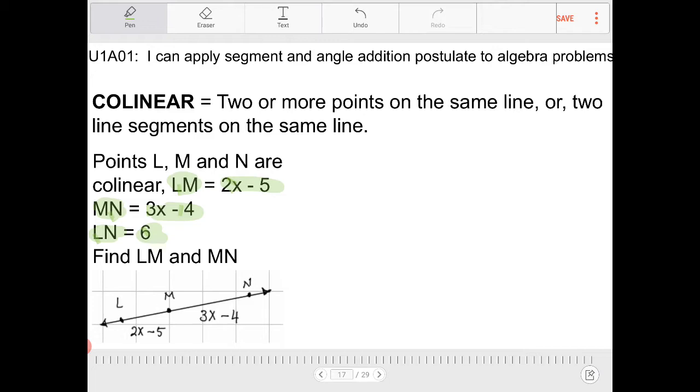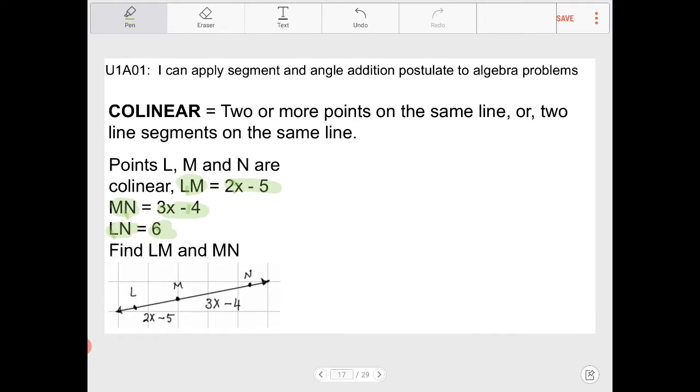I'll give you guys a hint before you try to tackle this on your own. The idea is you do need to apply one of the postulates that was given to you in this video. Pause the video now and welcome back.